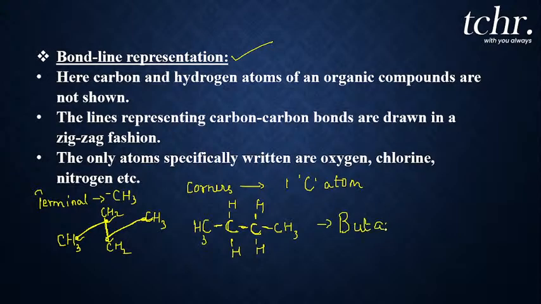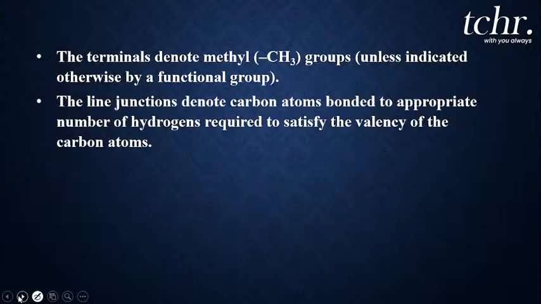Understood? So this butane structure in bond line form I can just represent like this. Is that clear, my dear students? This is how we represent organic compounds in bond line structure. Now I'll put an example in front of you. I hope you'll be able to write the bond line structure for it.